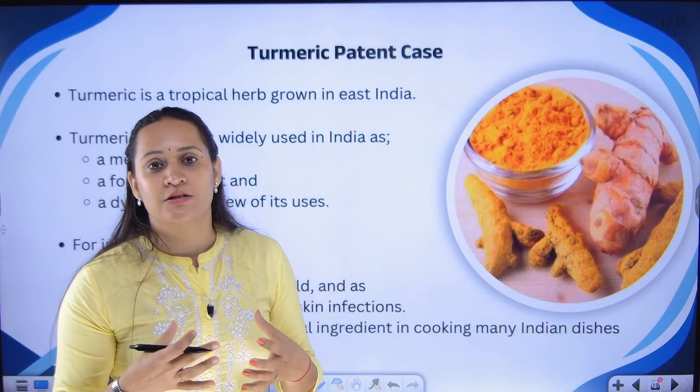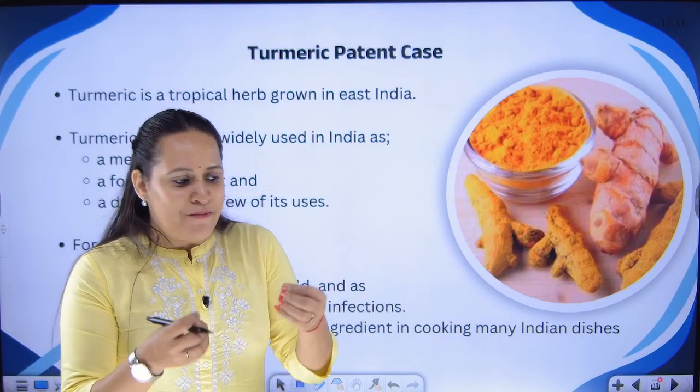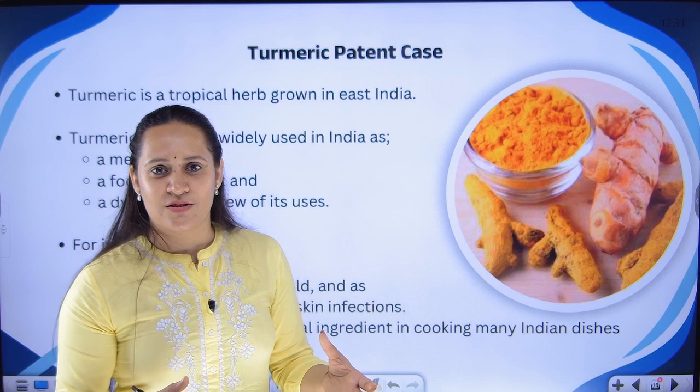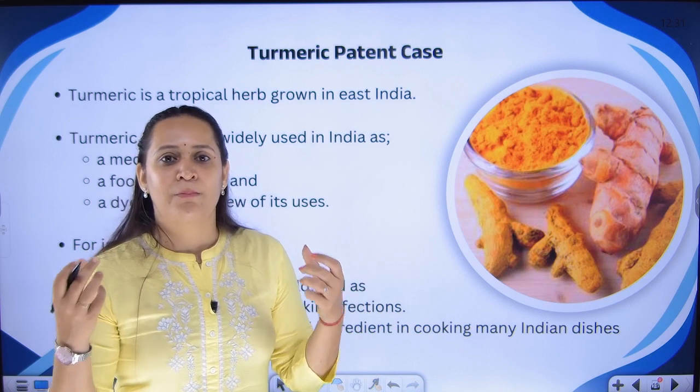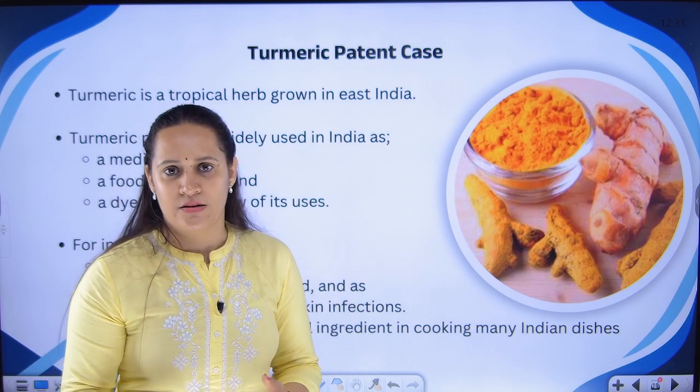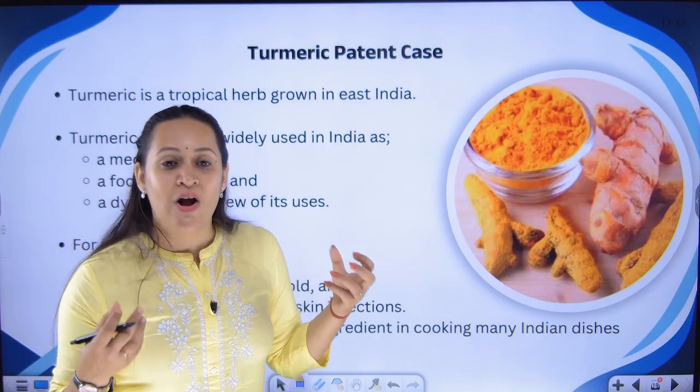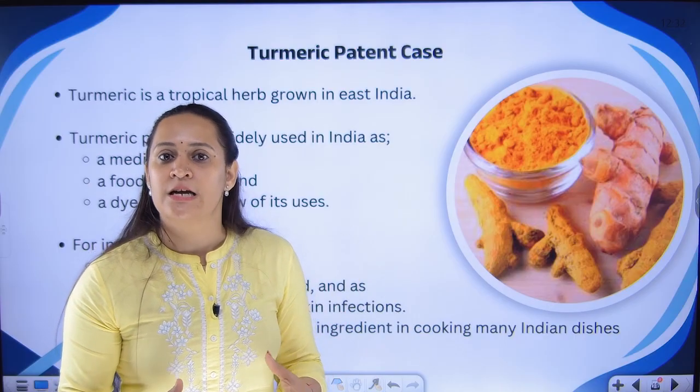Turmeric has a lot of medicinal property, and this is known to every small child in the house. That if I am feeling sick, mummy will give turmeric milk. It is known, even small kids know about the benefits of turmeric in India.